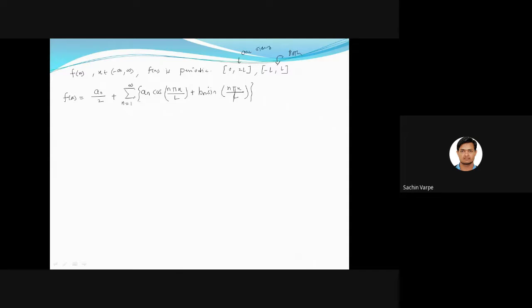Accordingly, we have the formulas of these a0, an and bn according to the interval, isn't it? These a0, an and bn are called Fourier constants or Fourier coefficients, and they have integral formulas in the interval either 0 to 2l or -l to l.